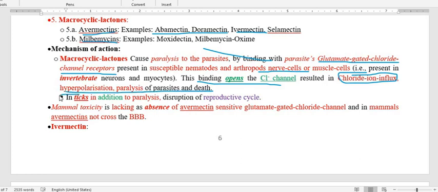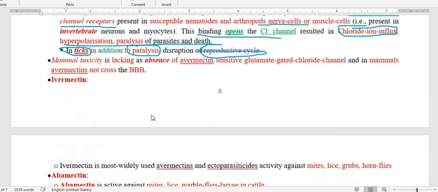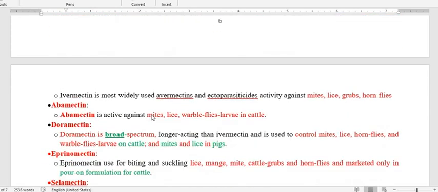And in the case of ticks particularly, in addition to paralysis, there is one more additional antiparasitic activity, which is activity on the reproductive cycle. So this is a disruption of the reproductive cycle of the ticks. Regarding the drugs that we have to discuss, the first one is ivermectin.